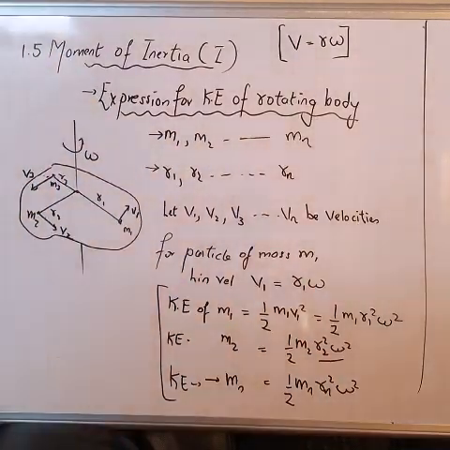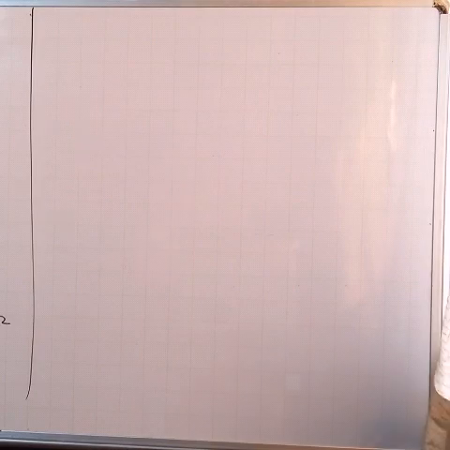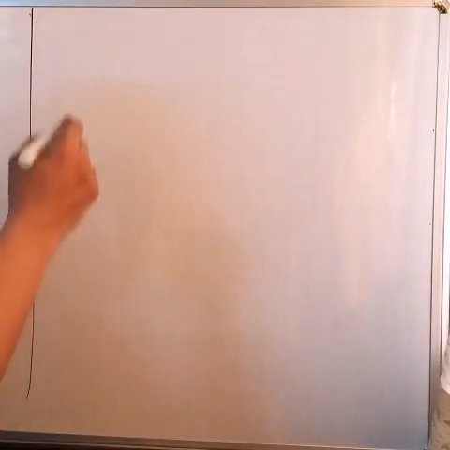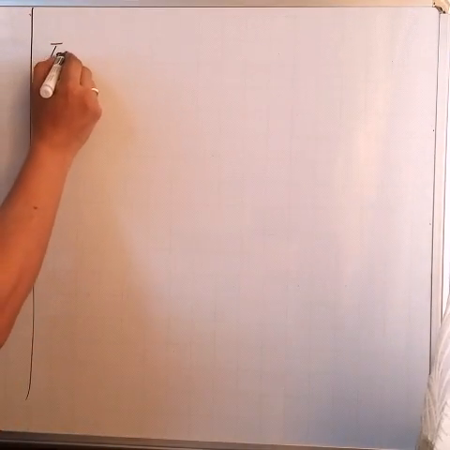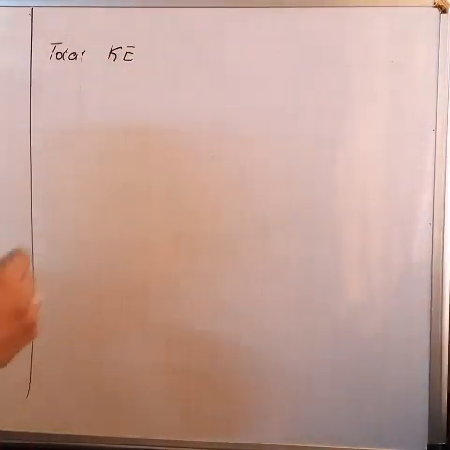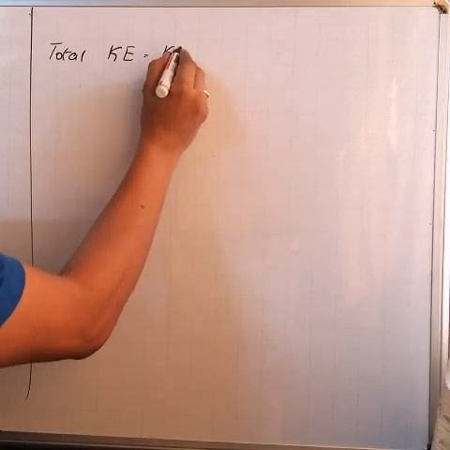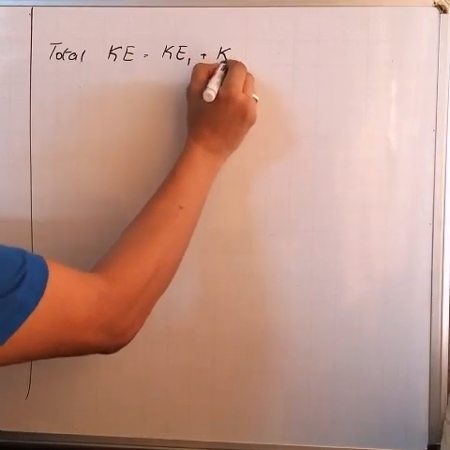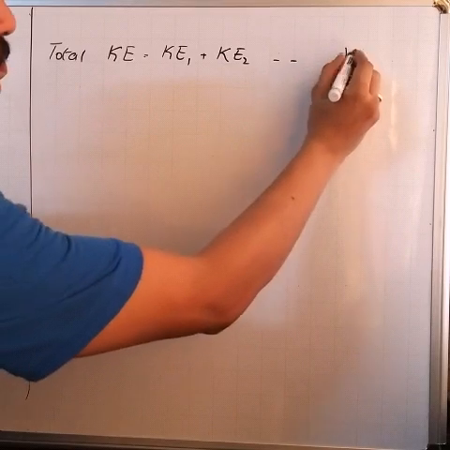Moving further, if I want to find the total kinetic energy of this whole body, what I will do, I will take the kinetic energies of each individual particle, right?